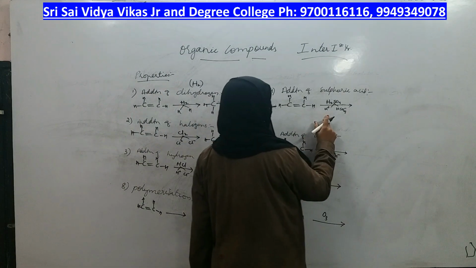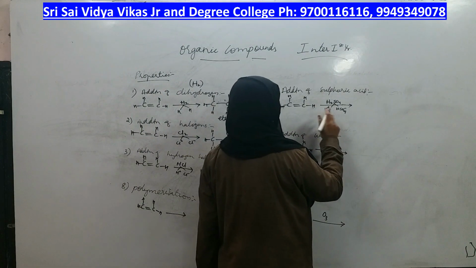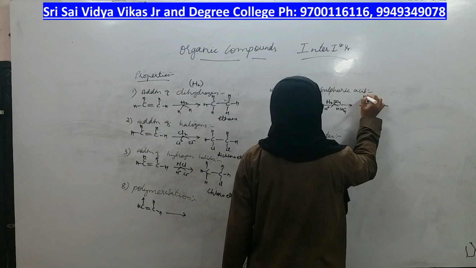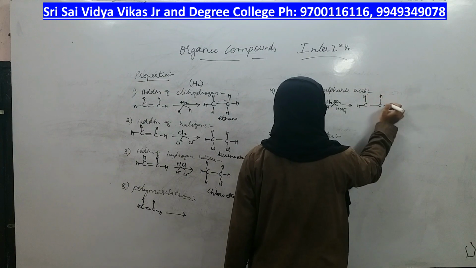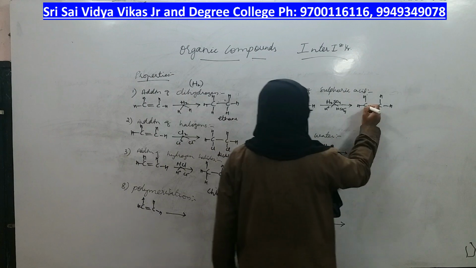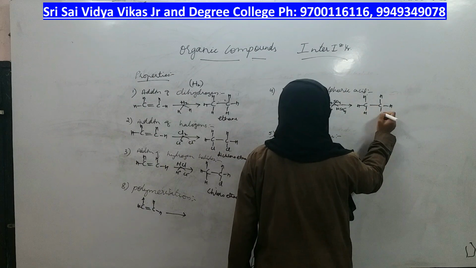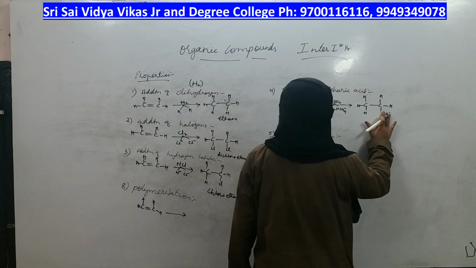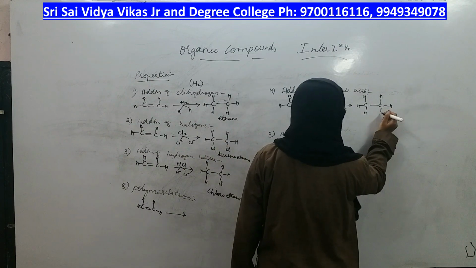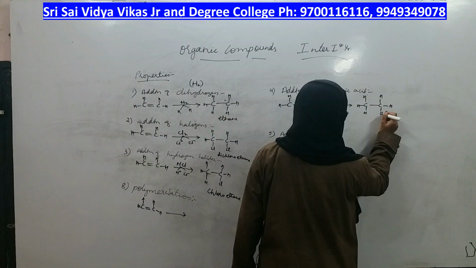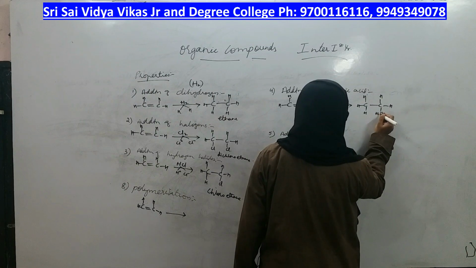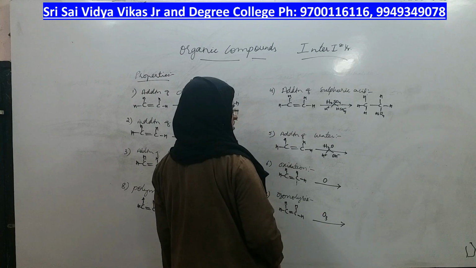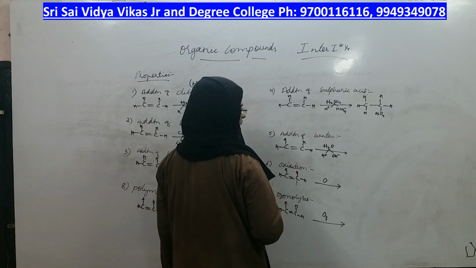Here, what is the reagent you are supposed to add? H plus and HSO4 minus. You add H plus on one carbon and HSO4 on another carbon. Let me add H plus here and HSO4 minus here. Otherwise, you can add in such a way that OHSO4. Okay? That way you can add. Anything is correct, but let us add that way.